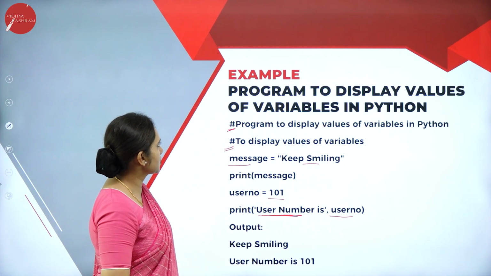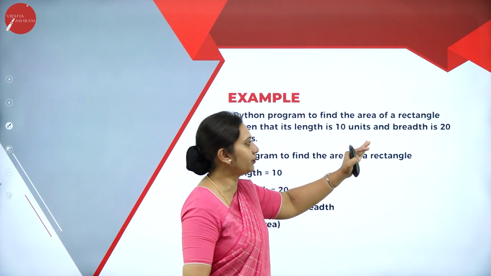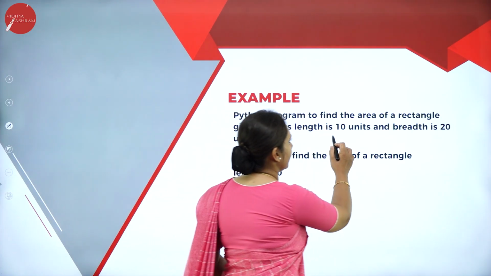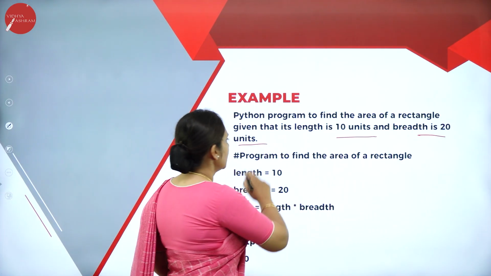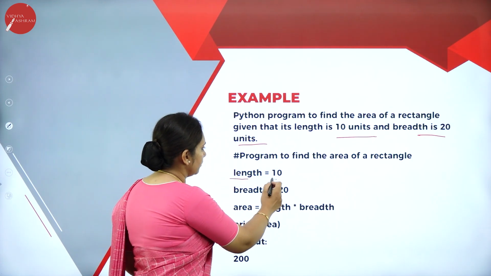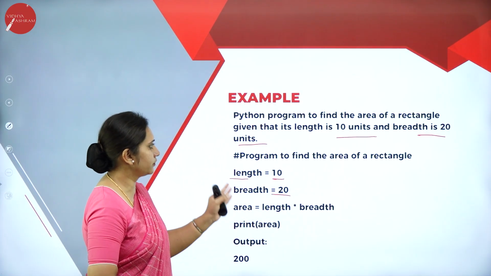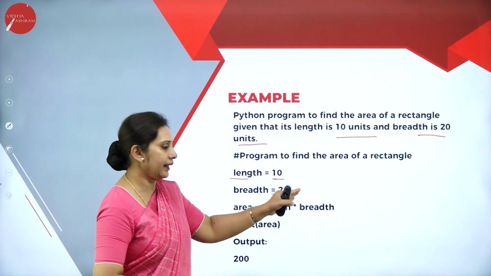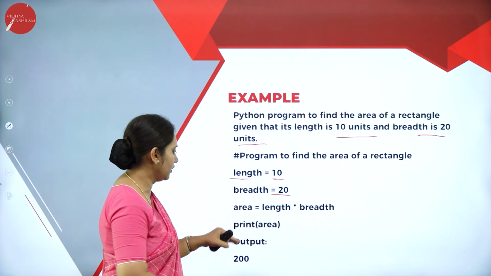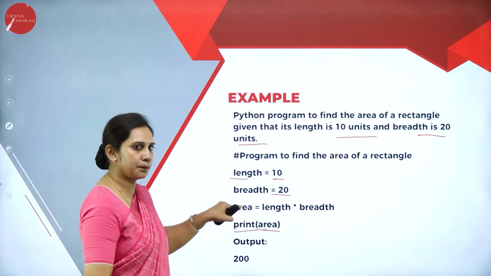In one more example, let us see a program to find the area of a rectangle, given that its length is 10 units and the breadth is 20 units. Length I have taken as 10, breadth is 20, and the area of the rectangle is L into B. It calculates L into B, and I have taken print area as the output statement.